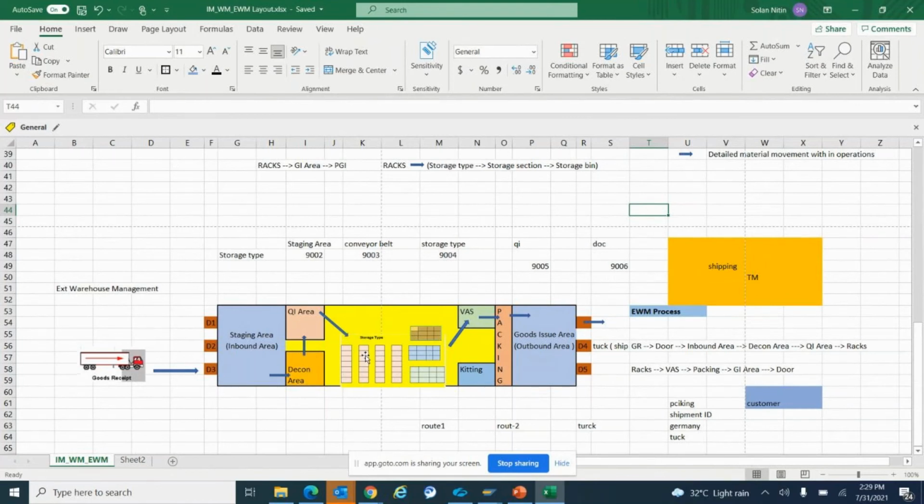So you have three types of materials and three different processes in the warehouse. All come to the staging area, but one goes to deconsolidation, one goes directly to the storage type, and one goes to the quality inspection area, then storage type. So such kinds of processes are there in every warehouse.